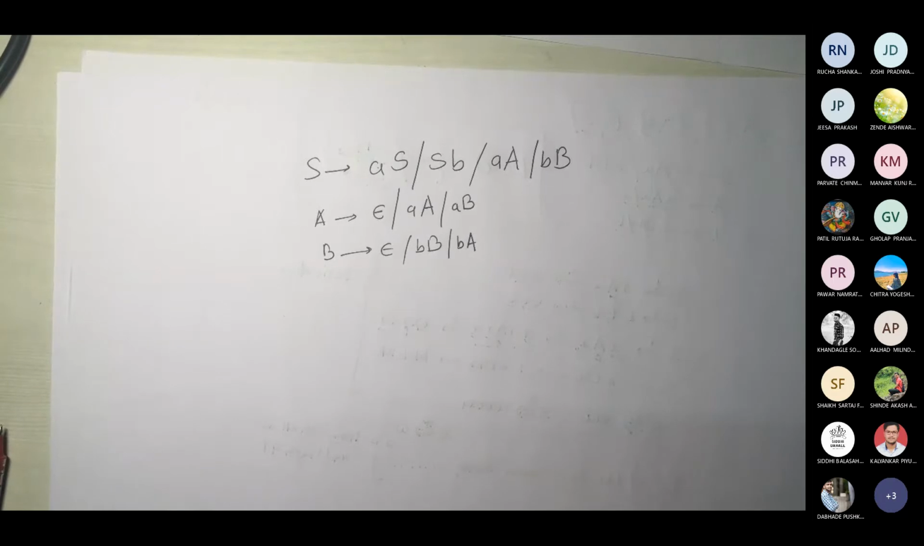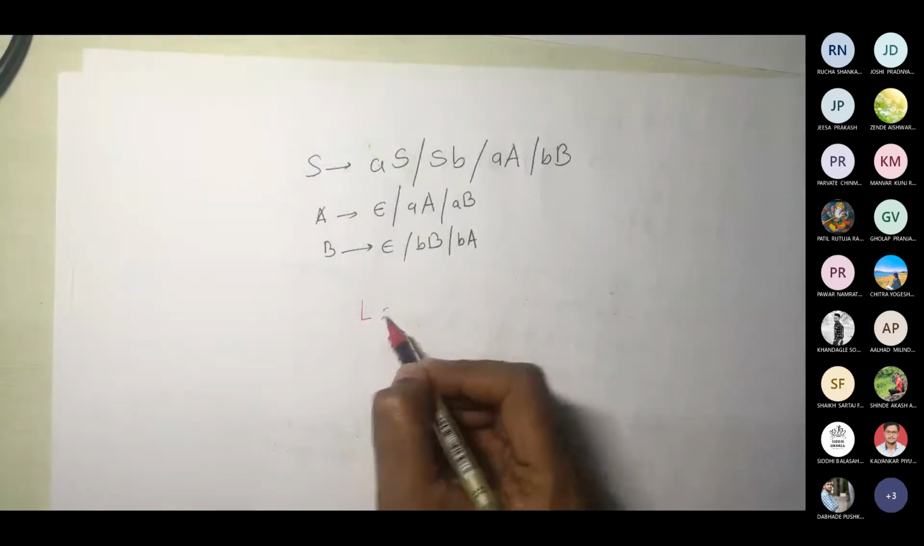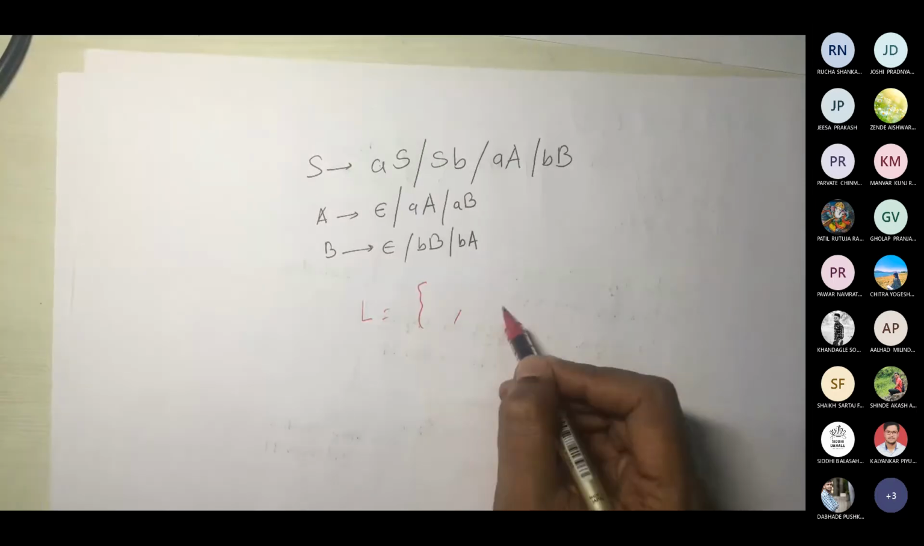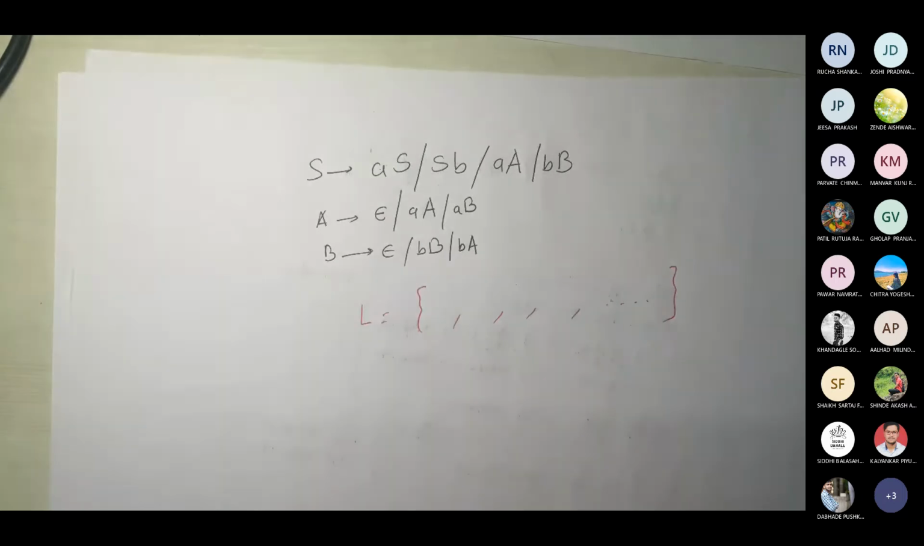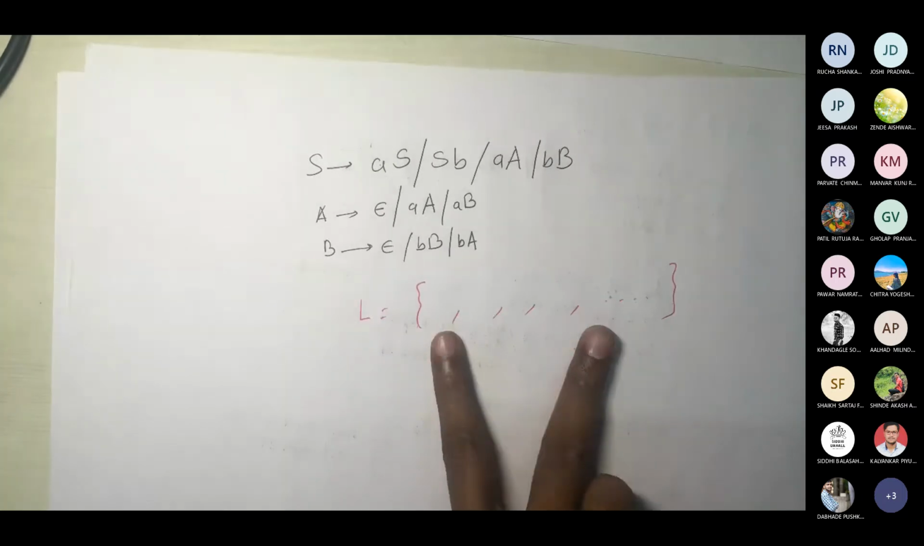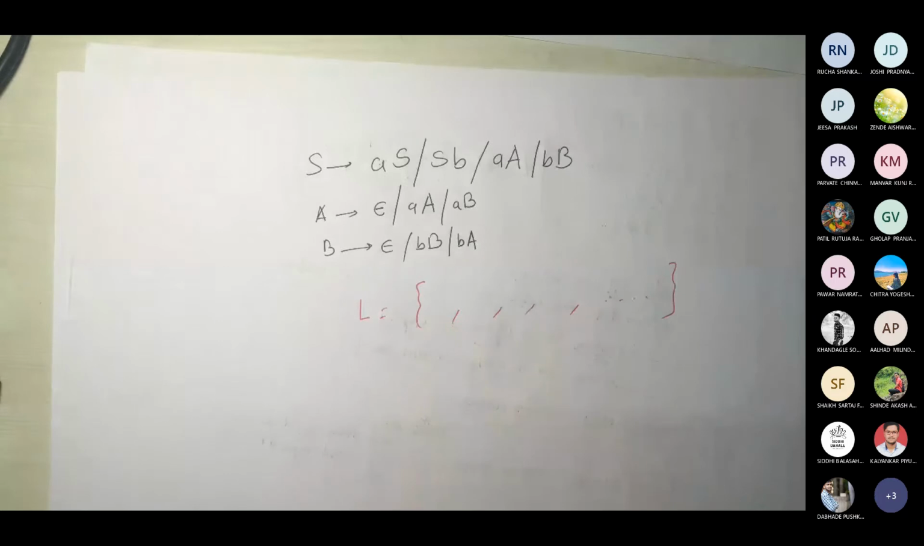As per the timing, it says 21 minutes, so hardly it should take 5 to 6 minutes for you to give me 10 strings. You should write L like this: first, second, third, fourth, and then dot dot dot. I want you to give 10 strings as a result, and you have to capture the photo of it and upload it.